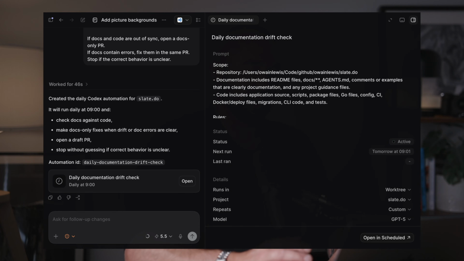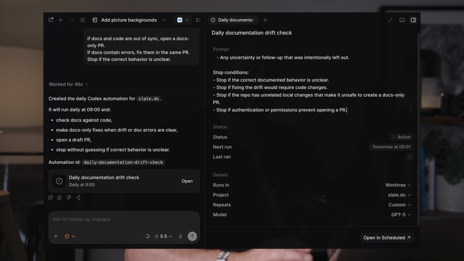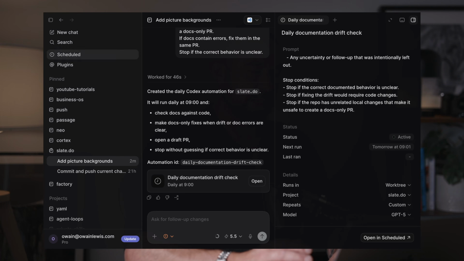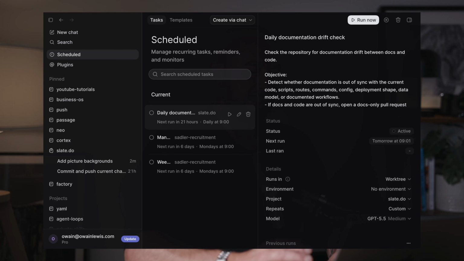And then we've given a bit of detail about the scope for the automation and some rules as well. So you can see here that Codex wrote this prompt. I didn't write this prompt. It was done by Codex. You can see here now that this is active. So if you go back into Codex, you can see in the scheduled automation section, we have this daily documentation drift check scheduled task.